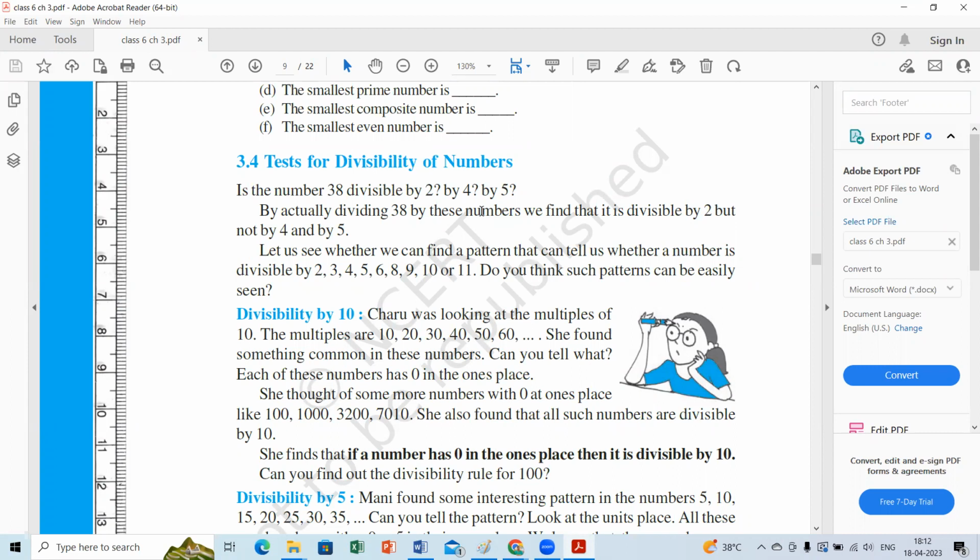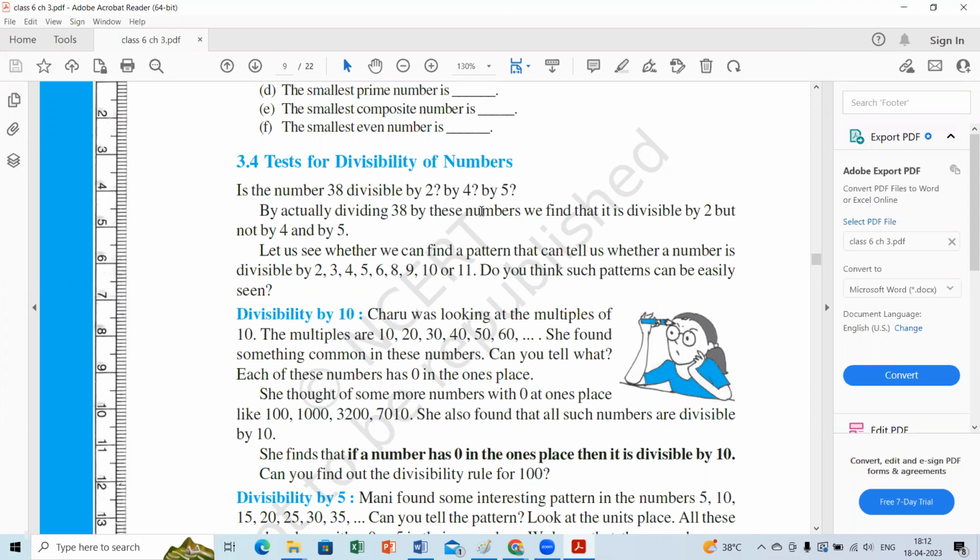Yeah, 5 and 10 are similar. The divisibility rule of 3 is adding all the digits, the sum of all digits. Very good. Adding all the digits, and the sum should be divisible by 3. Very good. Who said that? Good, Dana. What about the 9 rule? The 9 rule is also the same as the 3 rule. The divisibility rule of 9 is that the sum of all digits should be divisible by 9.